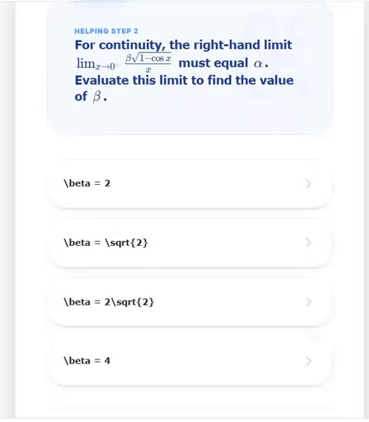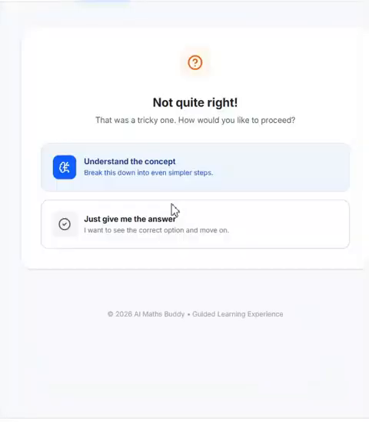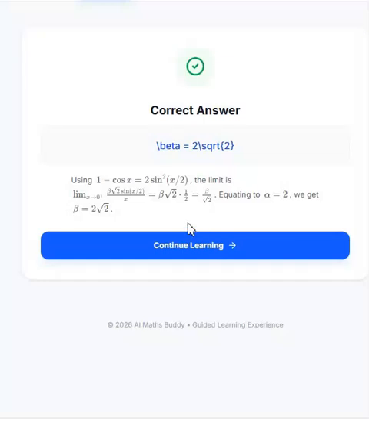So say I am not able to understand this, and let's say I click on this. Now again I have two options. I can just see the answer, or I can go deeper into that concept. But let's say I just see the answer. So 1 minus cos x is 2 sine square x by 2, which I substitute here. And using that, I get beta is equal to 2 root 2.